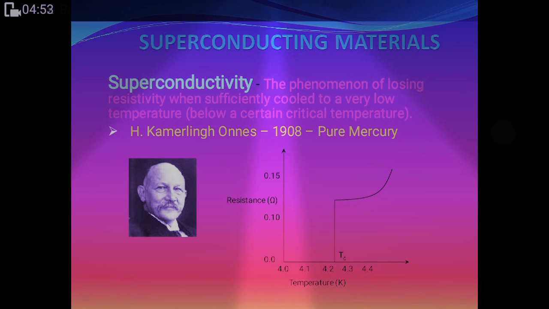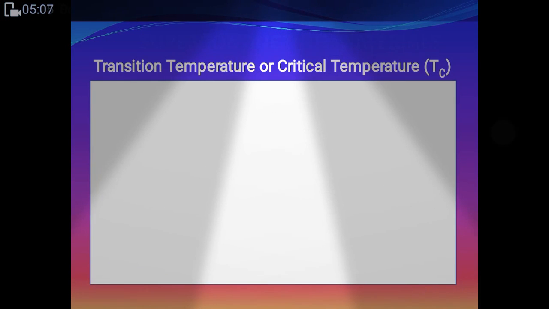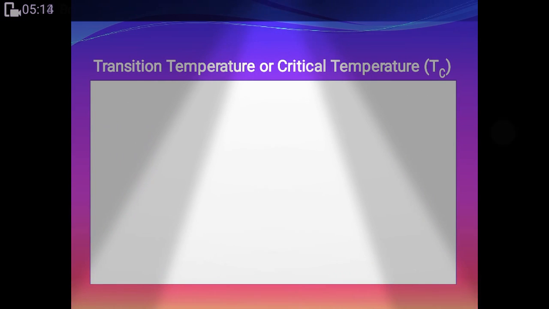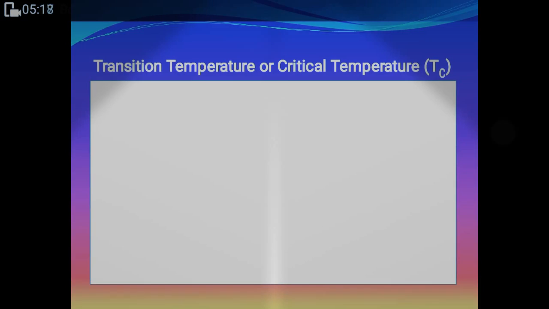This is, we can say, the flow diagram. You can see the K versus ohm graph, the temperature versus resistance graph, is here. For explaining this, I have to show you a thing: transition temperature or the critical temperature. I will discuss that diagram in the next topic, transition temperature or critical temperature.